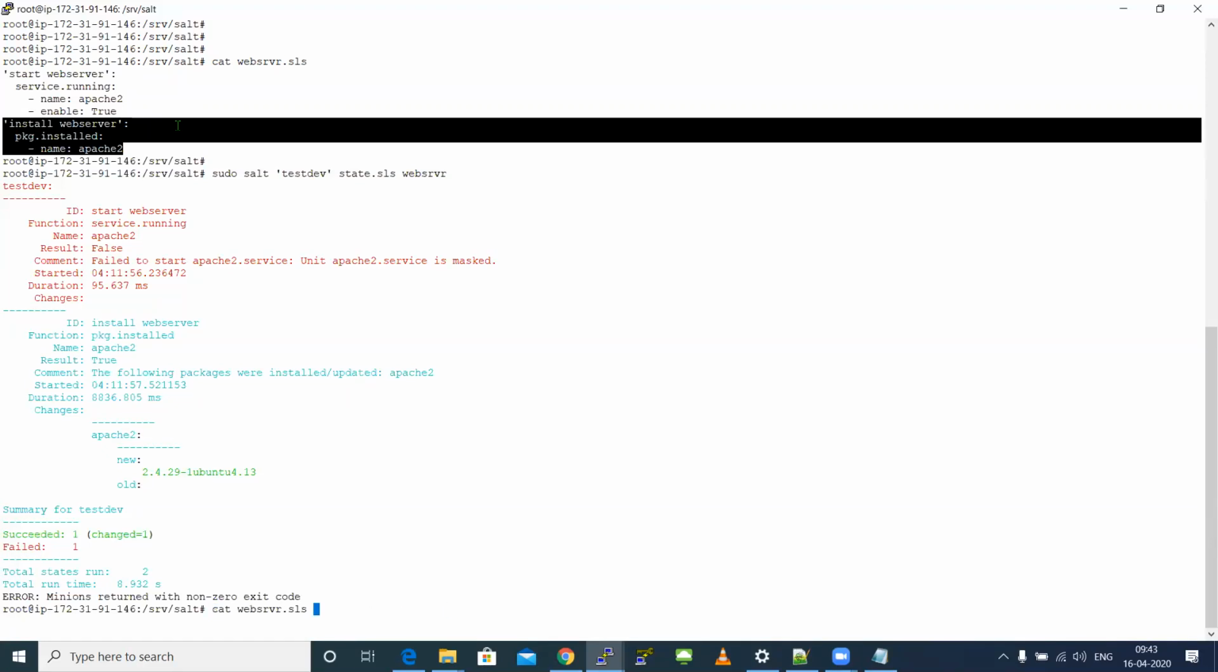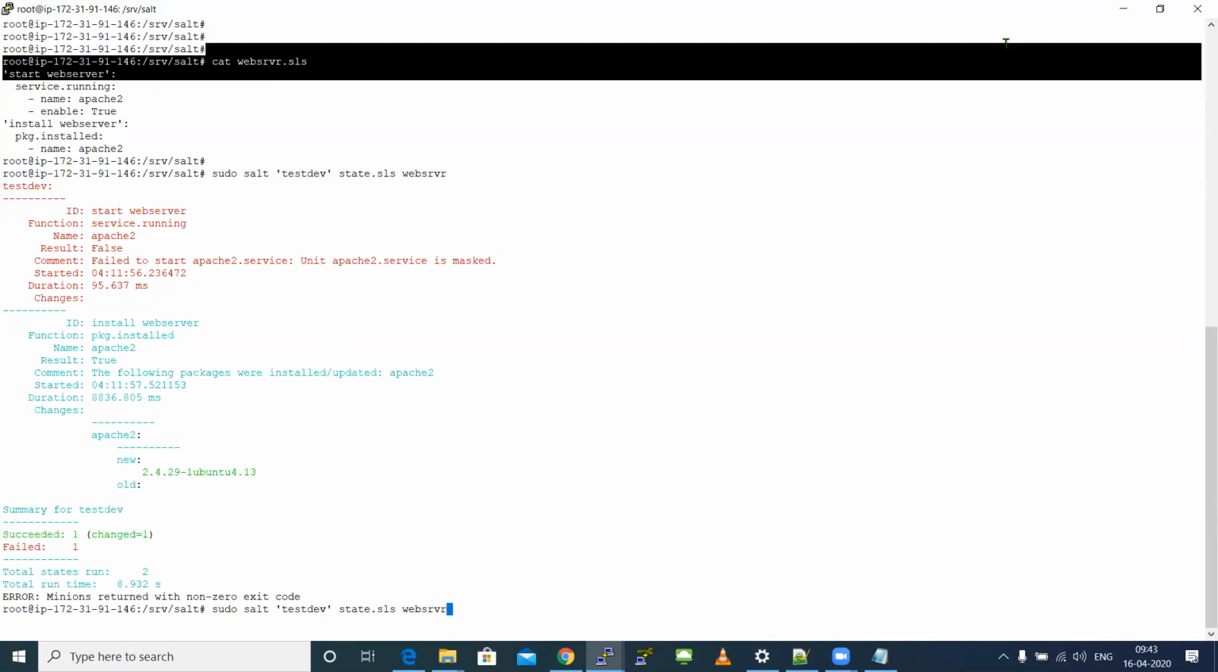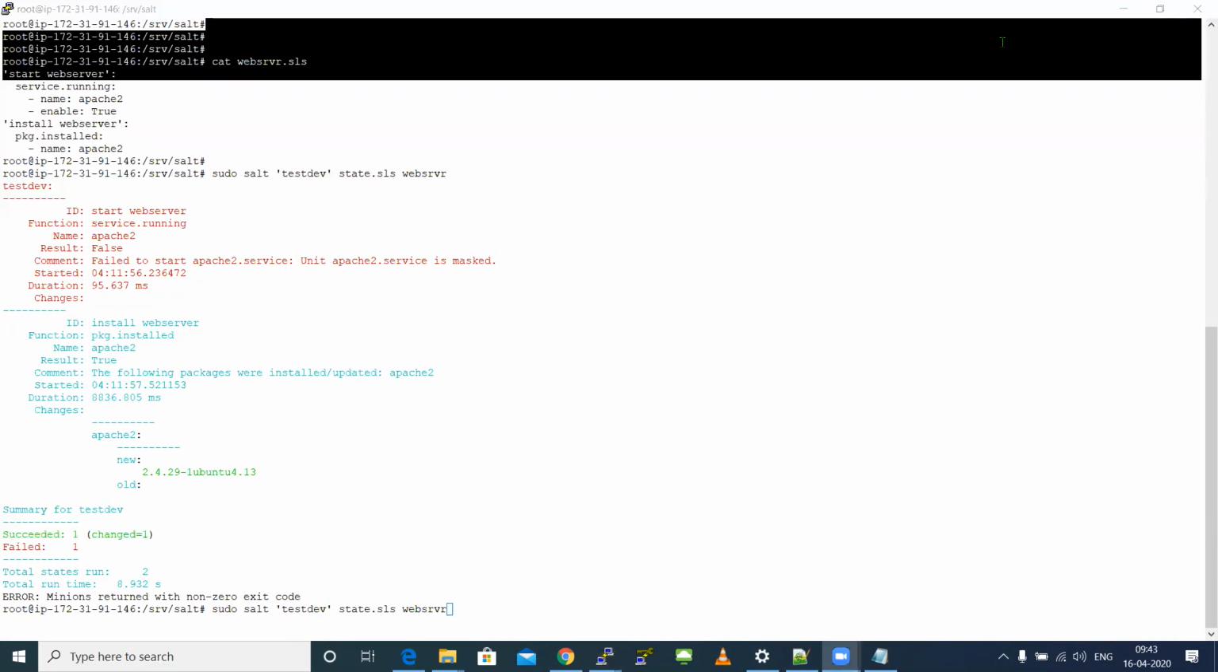Now, if I rerun this command, if I rerun sudo salt testdev state.sls, the webserver.sls file, can you just tell me what would be the output now? Same thing. The first one, service will just say status running, and the second one, as it's already installed, it's not going to proceed with anything. But what would be the output for service running? It should be true. It is succeeded actually. Yeah, so this is where the logic is.